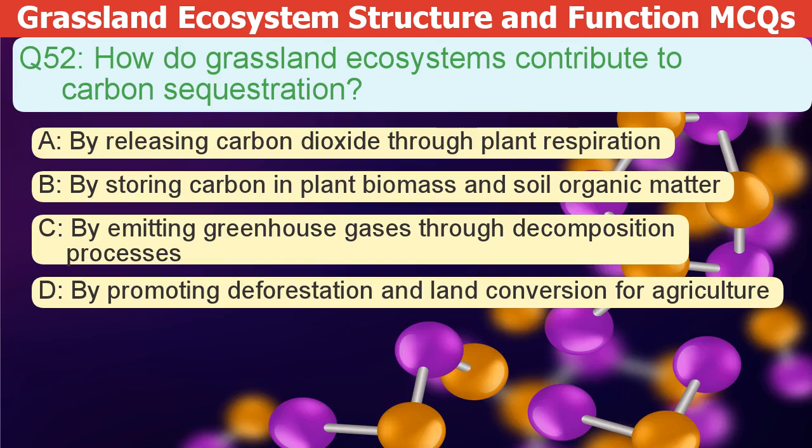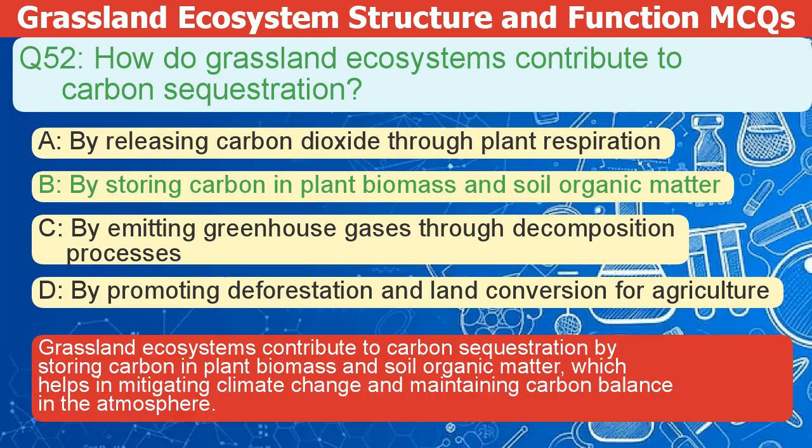How do grassland ecosystems contribute to carbon sequestration? A. By releasing carbon dioxide through plant respiration. B. By storing carbon in plant biomes and soil organic matter. C. By emitting greenhouse gases through decomposition processes. D. By promoting deforestation and land conversion for agriculture. The correct answer is B.